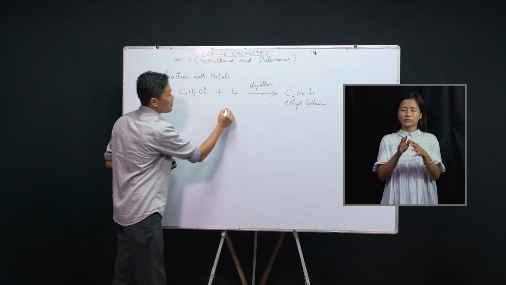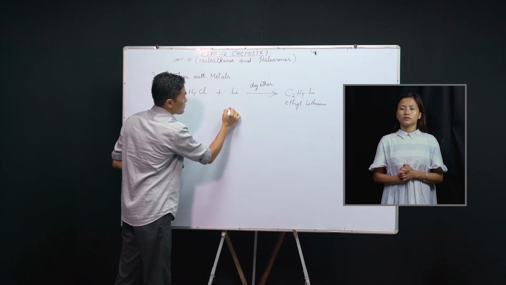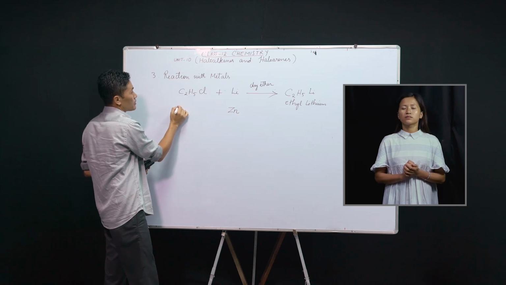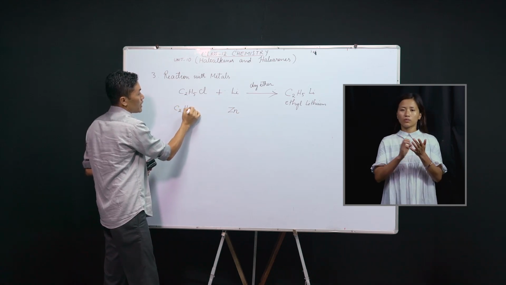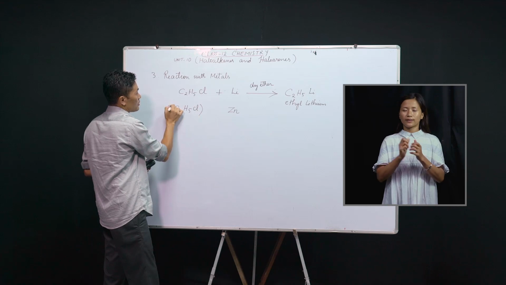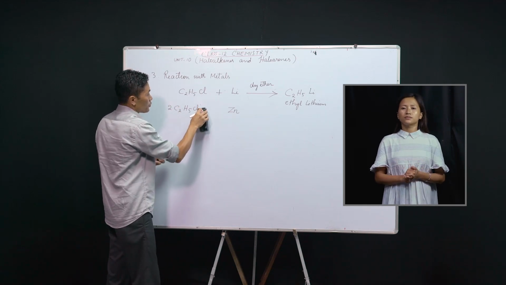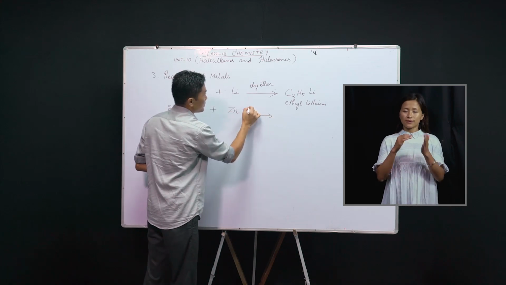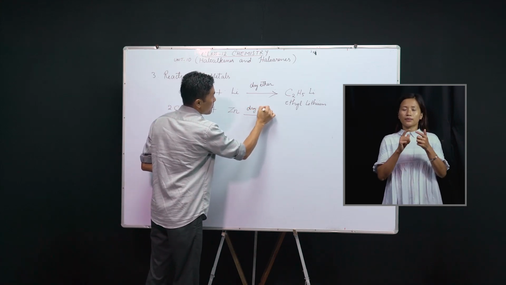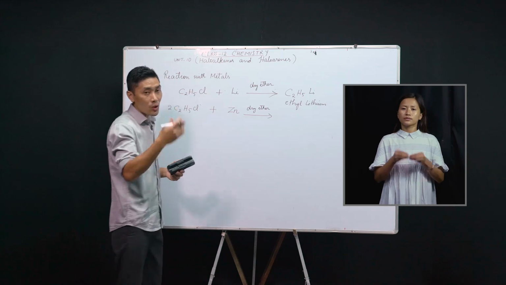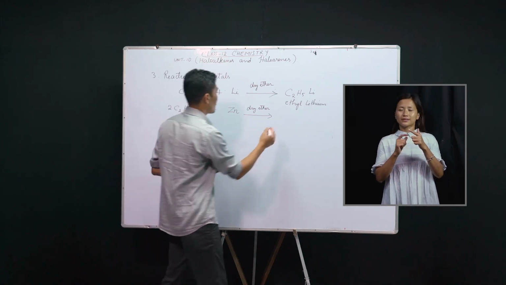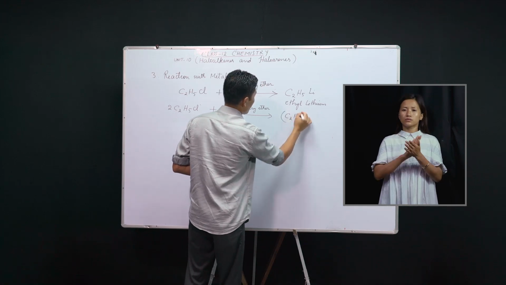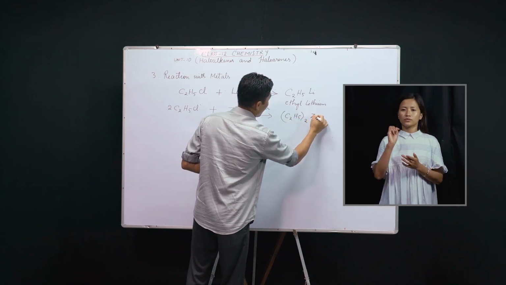Similarly, if we have another active metal like zinc, then two molecules of this chloroethane will react with the zinc metal in the presence of dry ether to give another organometallic compound, that is (C2H5)2Zn.